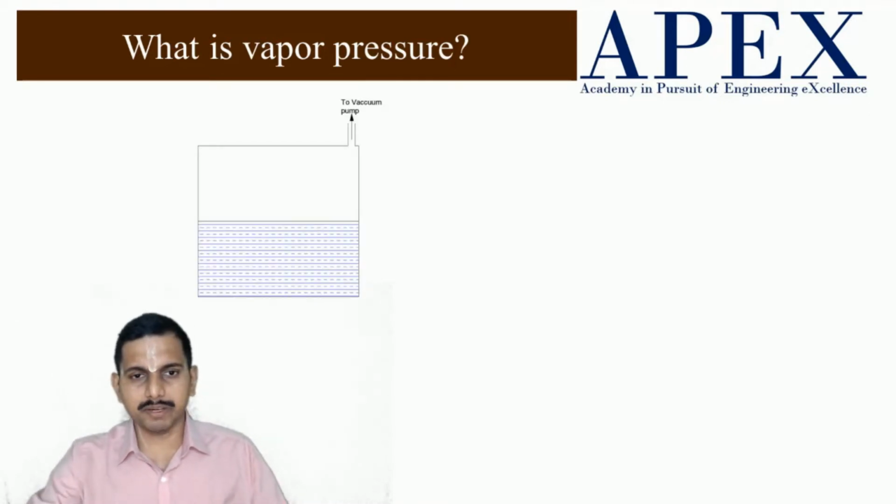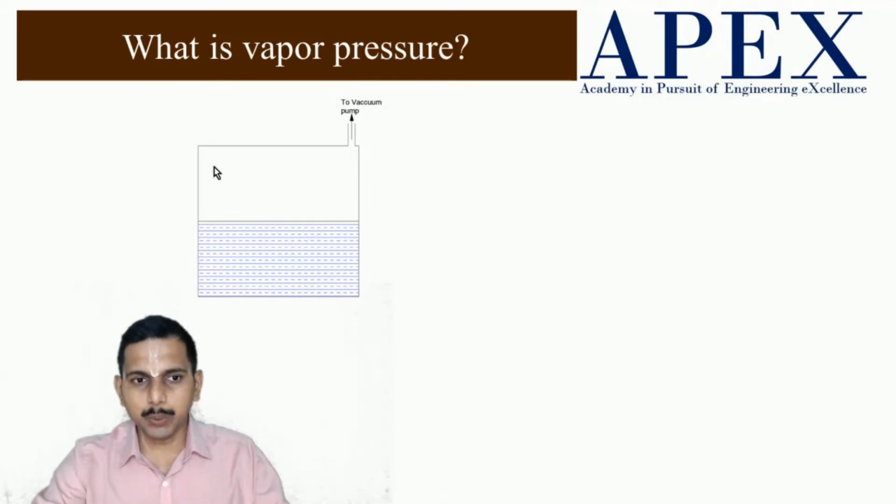Now, vapor pressure. Let us do an experiment. Let us take a liquid in a closed container, and we will attach this container to a vacuum pump. Generally there will be air here, and when we connect the vacuum pump, this air is sucked out. Okay.